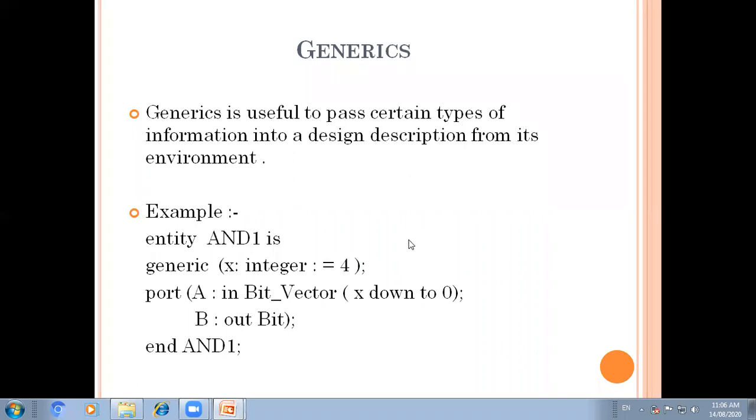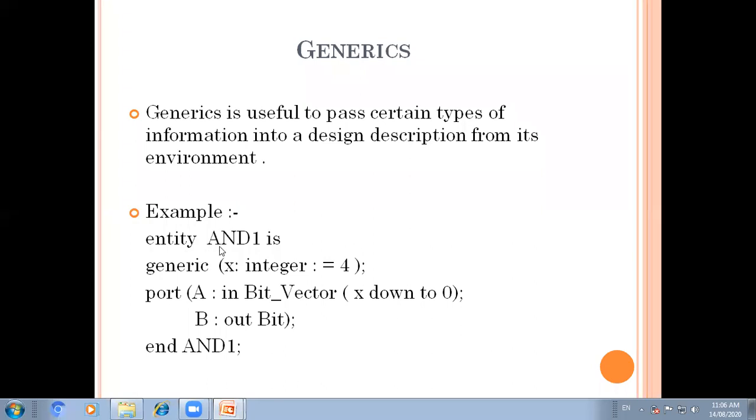It may be declared in the entity declaration, component declaration, or component instantiation. You know the component declaration and component instantiation are part of structural modeling. Now with one example, we'll understand how to declare generics. This is the example. Generics of an entity are declared along with its ports in the entity declaration. This is the entity declaration.